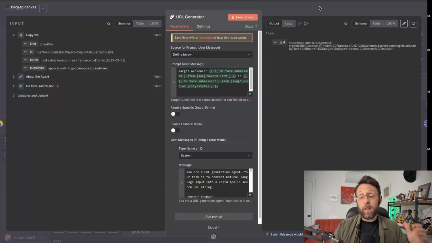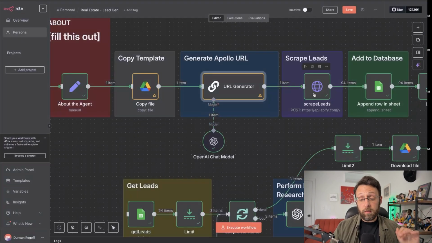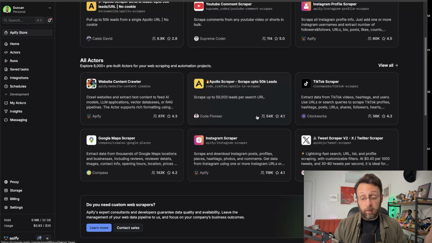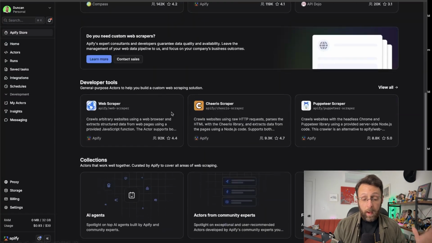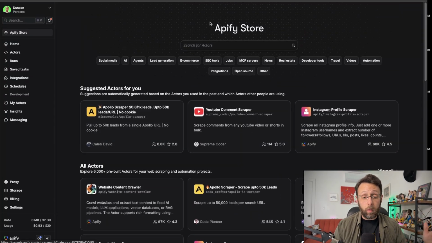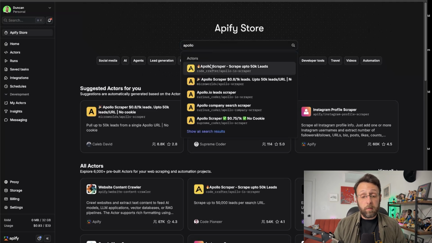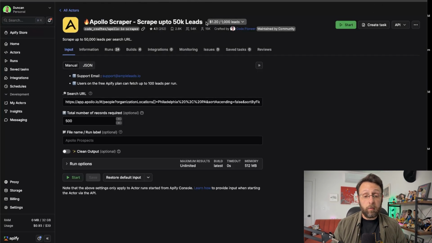But so now what we're doing is we're taking this URL and we're just putting this into the Apollo scraper on Apify. And this is a website called Apify. And if you're into AI automation, you should get really familiar with this because this basically has scrapers for everything. It has scrapers for YouTube, Instagram, TikTok, leads and Google Maps and pretty much everything, which is really, really cool. And so you can just come in here and search for the actor that you want. I can just search for Apollo, and I'm just using this first one here, scrape up to 50K leads.